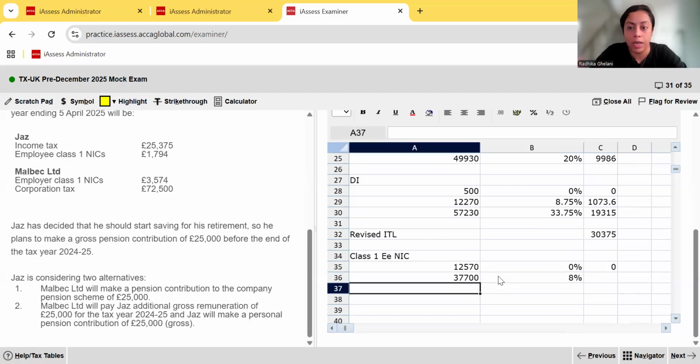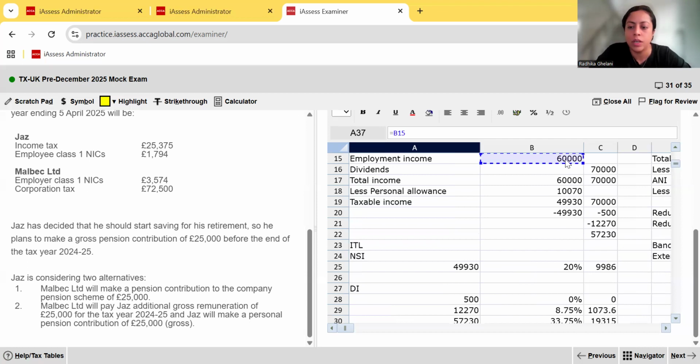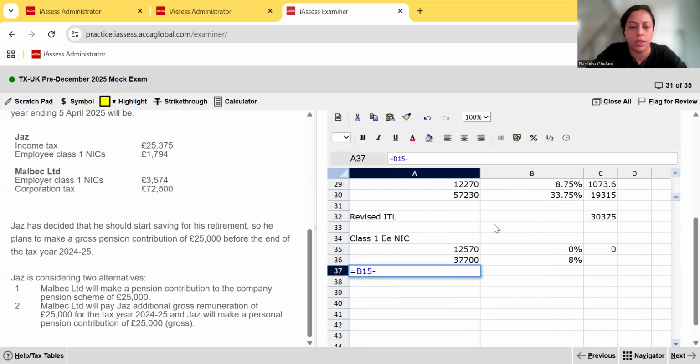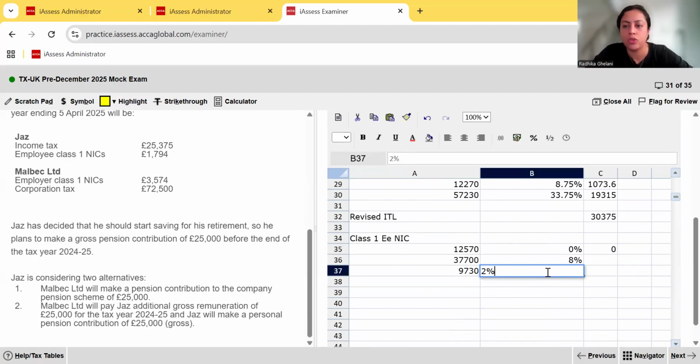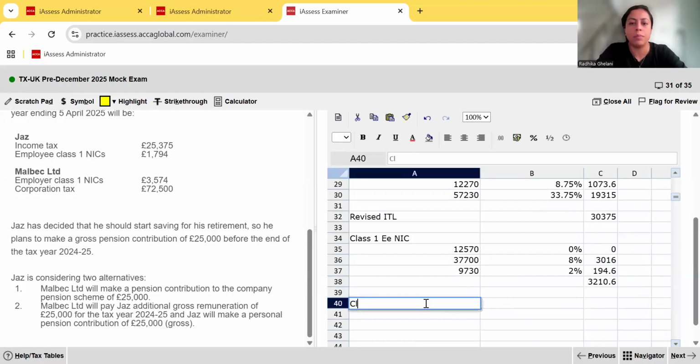And the remaining excess above 50,270, in this case this guy's employment income is 60,000, isn't it? So you pick the 60,000 minus 50,270. The excess is 9,730, and that's going to be at 2%. Now, since we have put a formula there, all I'm going to do is drag that down so that I don't have to retype the formula again. And then the total class 1 employee NIC is going to be 3,210.6.